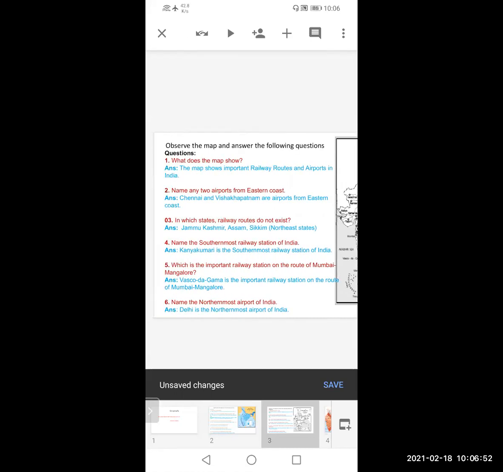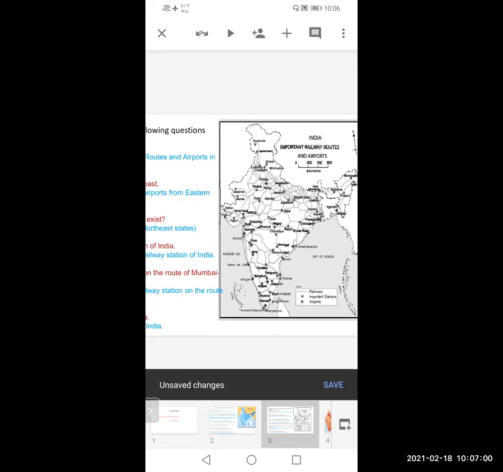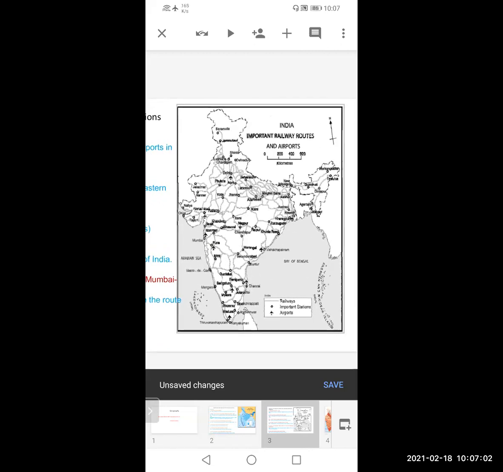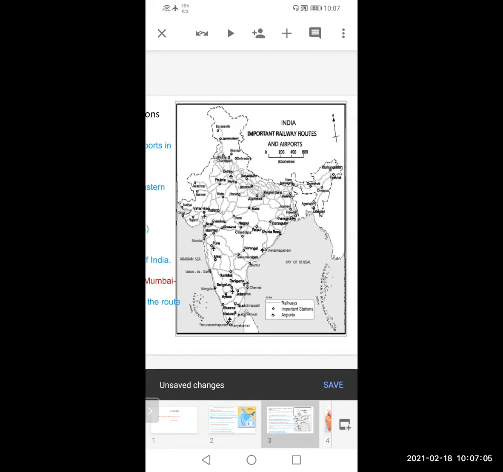Now we see the next question. Name any two airports on the eastern coast. Now see, which is the eastern coast and which is the western coast. This is important. Mumbai is on the western coast. You can remember, Mumbai to Kanyakumari is called the western coast. And Kanyakumari to West Bengal is called the eastern coast. The Arabian Sea is on the western coast and Visakhapatnam, Bay of Bengal, this is on the eastern coast. On the west coast Mumbai is present, so you can keep this in mind.